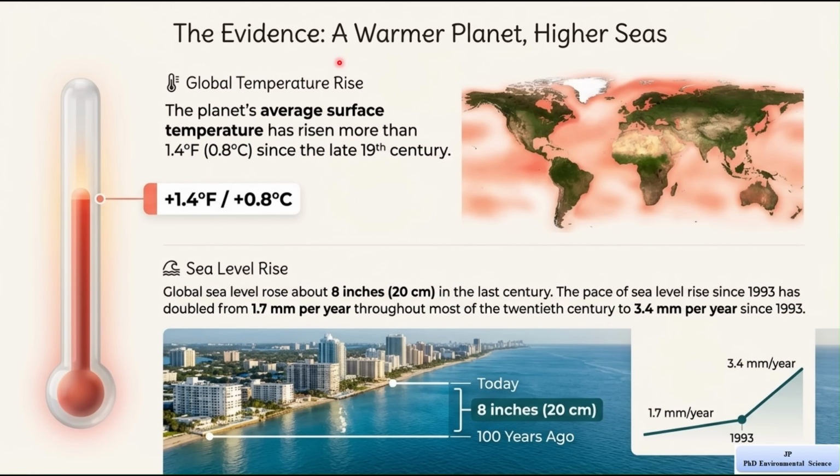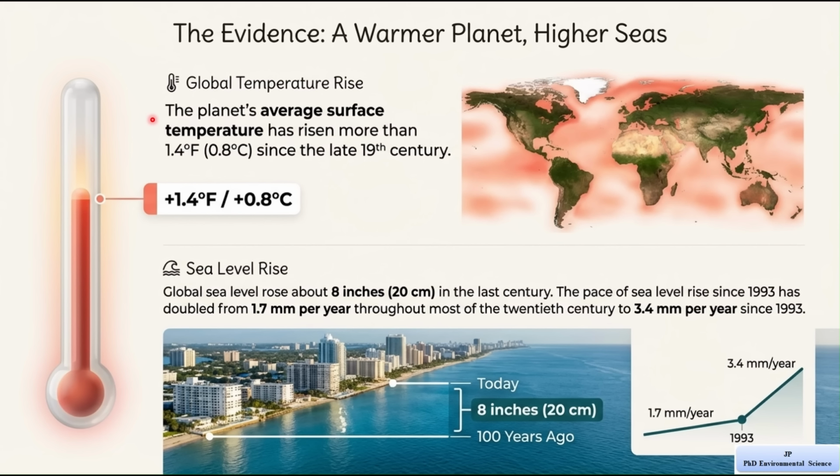Now we are going to study the evidence of climate change. This is very important because it shows real proof that our planet is warming and that sea levels are rising. Earth is becoming warmer and the seas are getting higher. Let's understand both parts one by one. First, let's talk about global temperature rise.